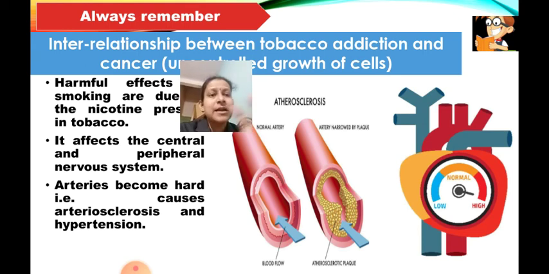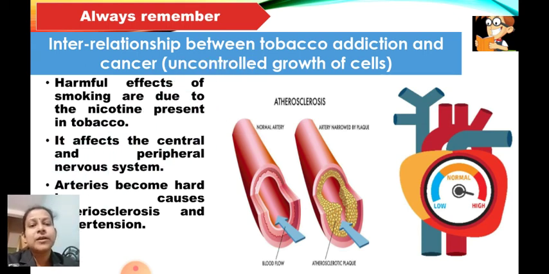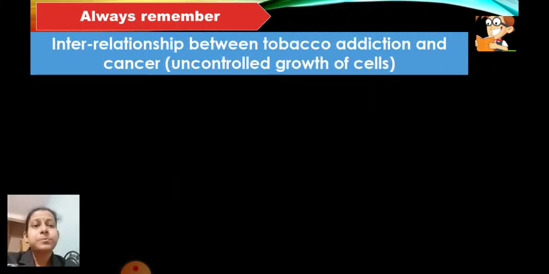Hypertension is nothing but blood pressure, high blood pressure. Blood will be pumped at very high pressure in the artery. So that is called hypertension. So you can see that it can have so many effects on different parts of the body. Not only a single type of cancer, but it can lead to a number of different cancers.